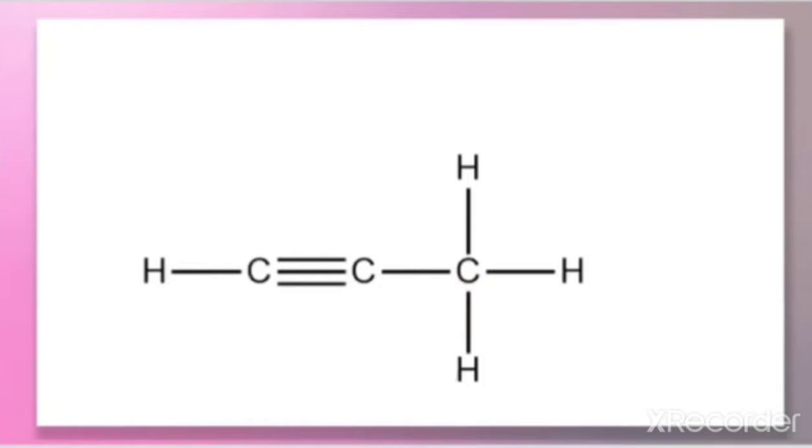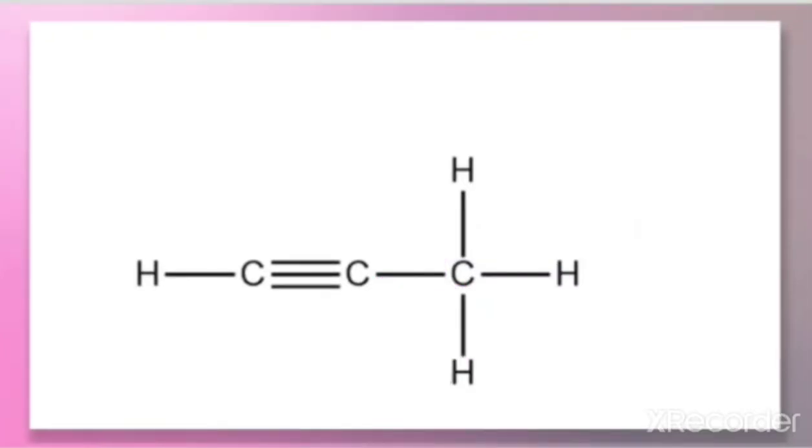So let us take this carbon. Now let us check whether this carbon is tetravalent or not. Let us count the number of bonds surrounding this carbon. So first I will be counting here. This is 1, 2, 3, 4. When we take the other carbon atom here, let us count the number of bonds surrounding this. Here one bond is there, 1, then 2, 3, 4. 4 bonds are there. That is, this carbon is tetravalent. That means it forms 4 covalent bonds.